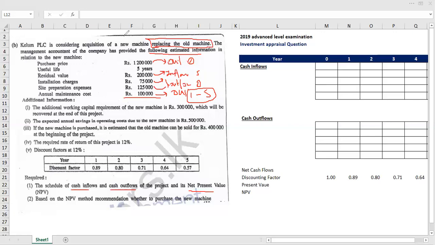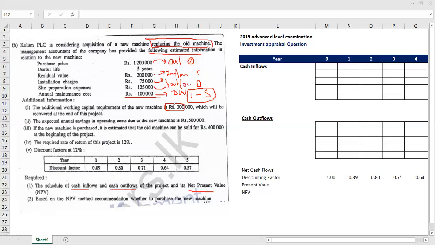Then let's go to the additional information. The additional working capital requirement of the new machine is 300. In the current situation, they may have invested working capital in their current operations. But as a result of the purchase of the new machine, Calum PLC has to incur an additional 300,000 as a working capital investment.